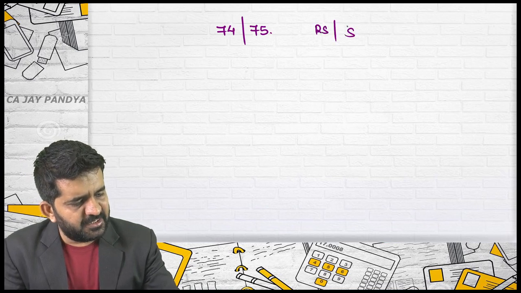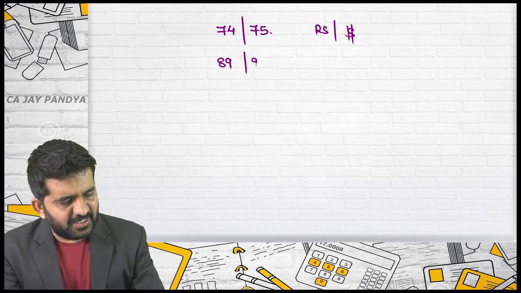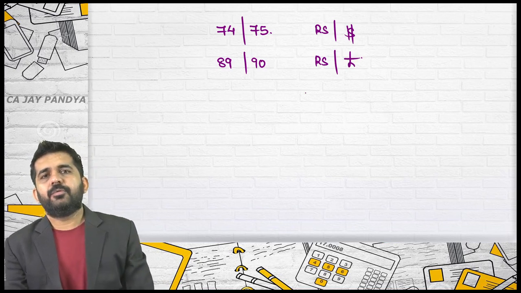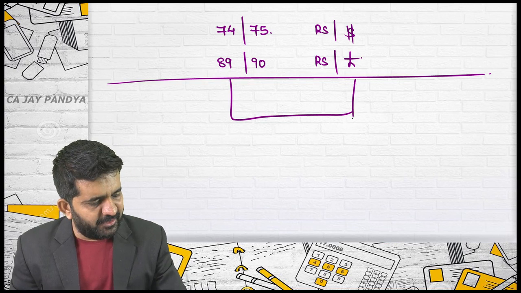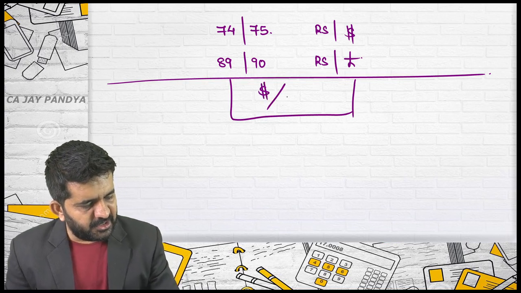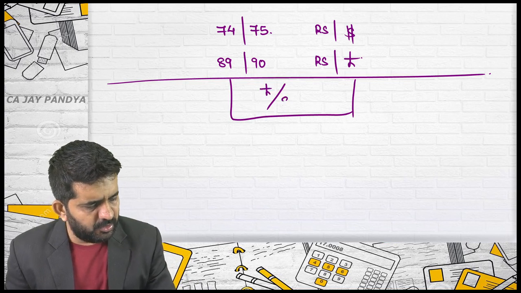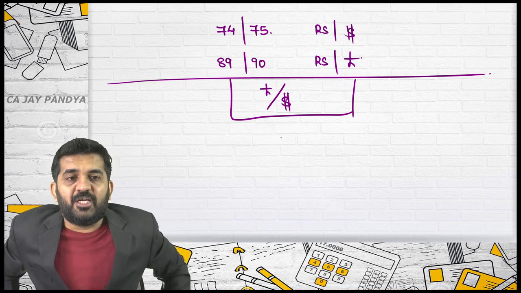The rates given are 74/75 rupees per dollar and 89/90 rupees per pound. What I require is pound per dollar. In the previous case, it was dollar per pound. So let me find out pound per dollar. What is required is pound per dollar.